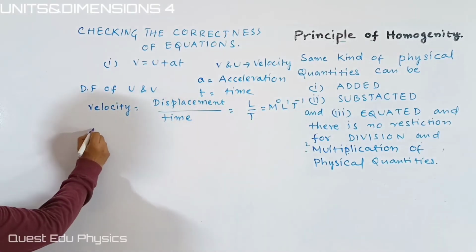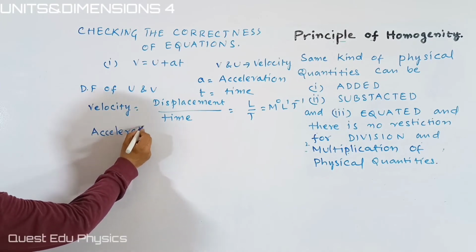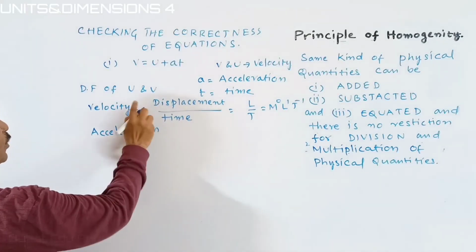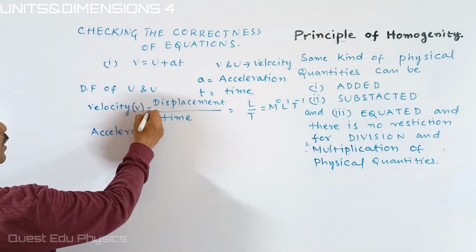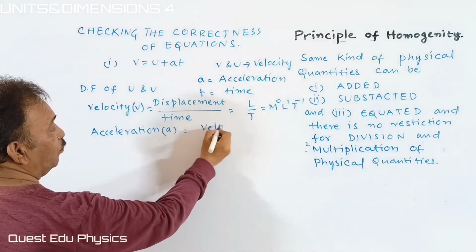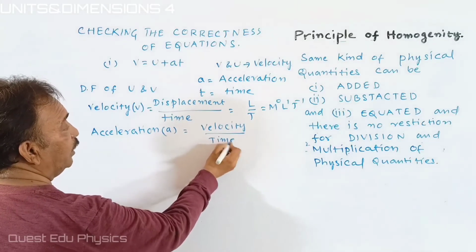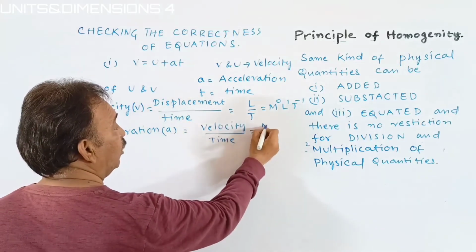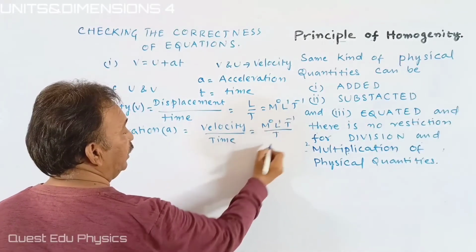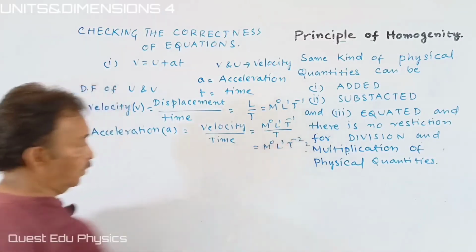And acceleration, small a, is velocity upon time. Already we got the dimensional formula of velocity, M0 L1 T inverse, divided by T, that is M0 L1 T inverse 2.